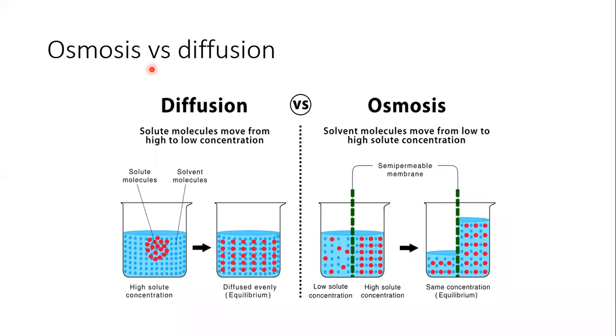समझ में आया? And obviously through a semi permeable membrane, when the two are not in direct contact, they are separated through a semi permeable membrane. So in diffusion both the substances are in direct contact, but in osmosis both the solutions are not in direct contact, rather they are separated through a semi permeable membrane. Understood everybody? Diffusion versus osmosis. Any confusion? If any confusion is there, then just ask.